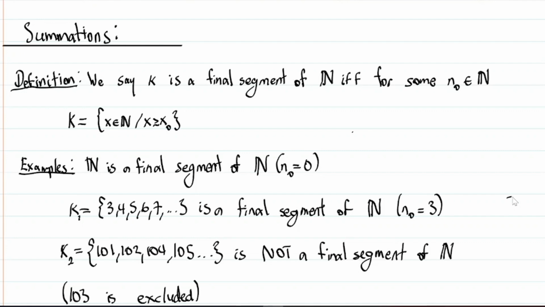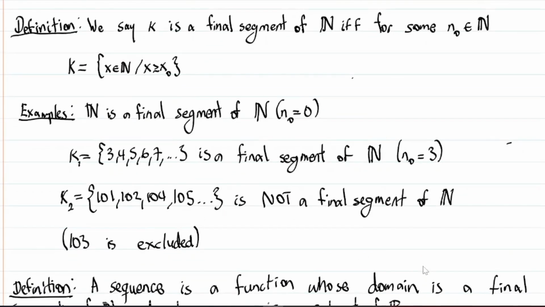So we say k is a final segment of the natural numbers if and only if for some x naught in the natural numbers, k is just the set of all natural x such that x is greater than or equal to x naught. Hopefully, if this doesn't make sense, some examples will clear this up, but you do need to know this for sequences. So the natural numbers is a final segment of the natural numbers, right?